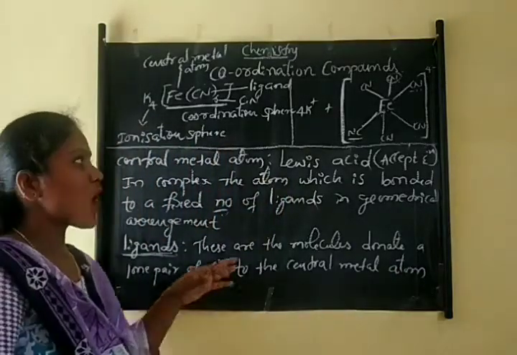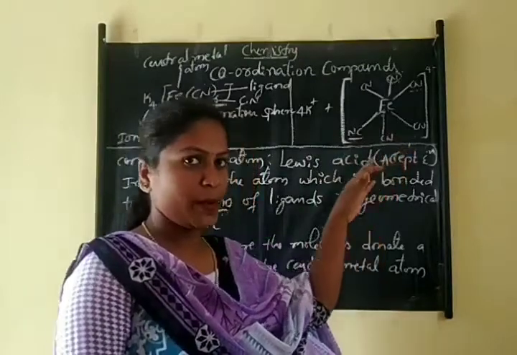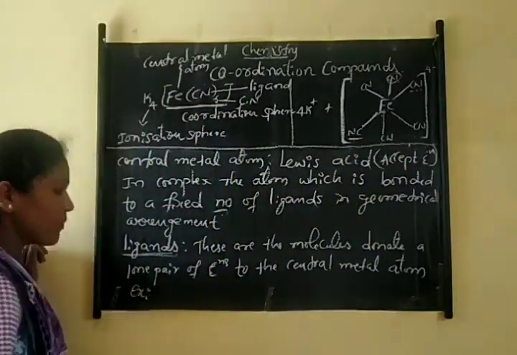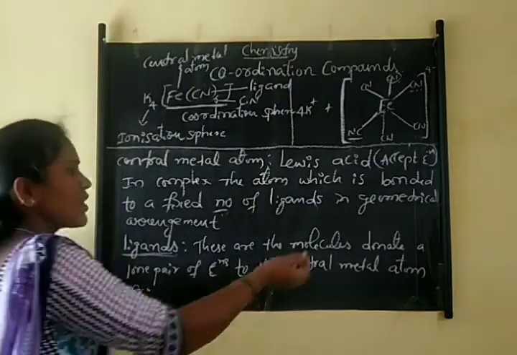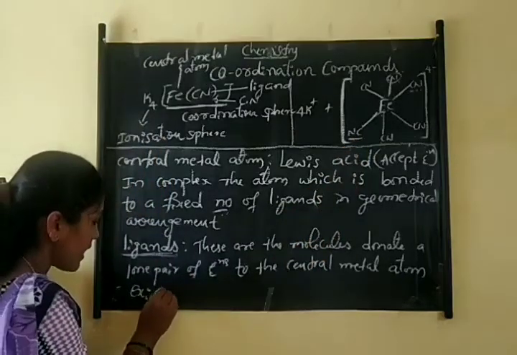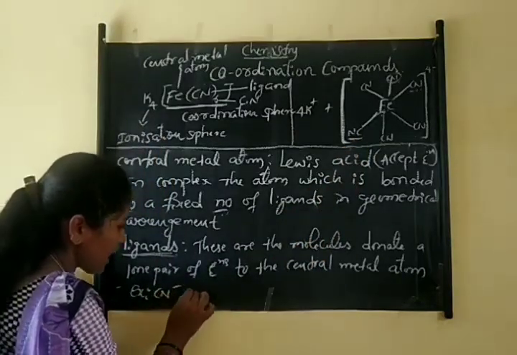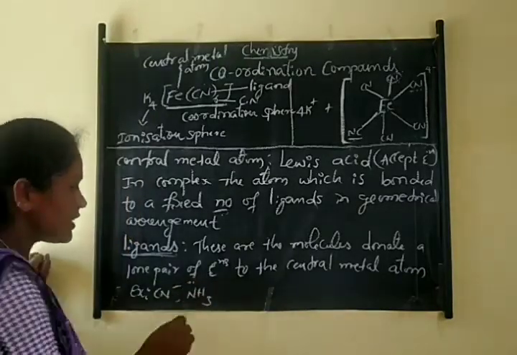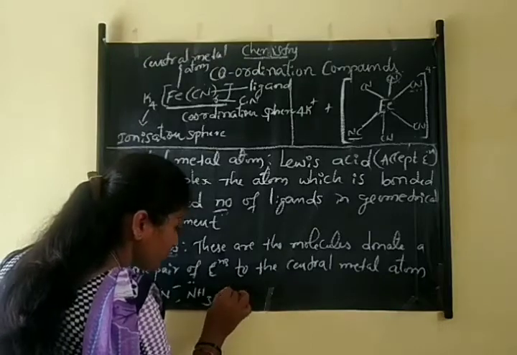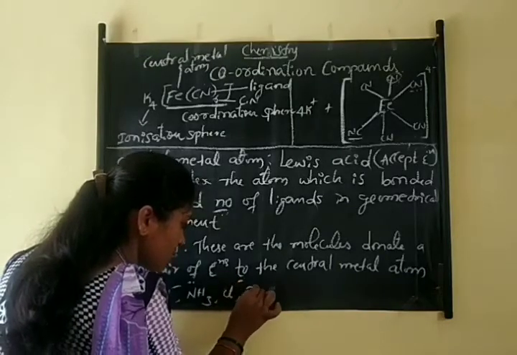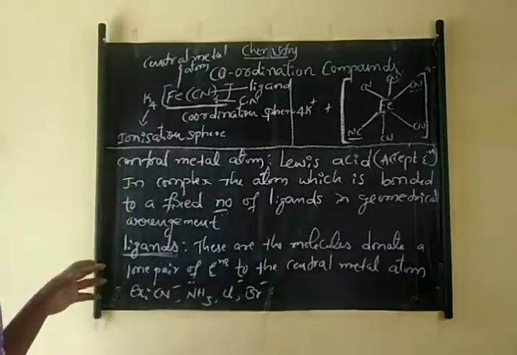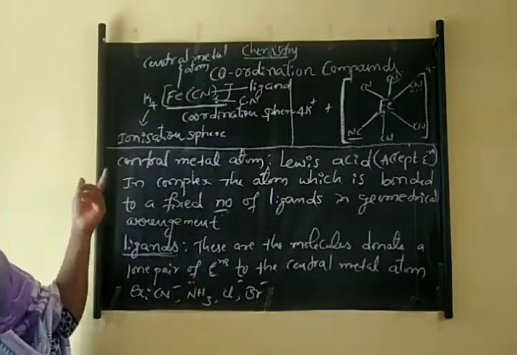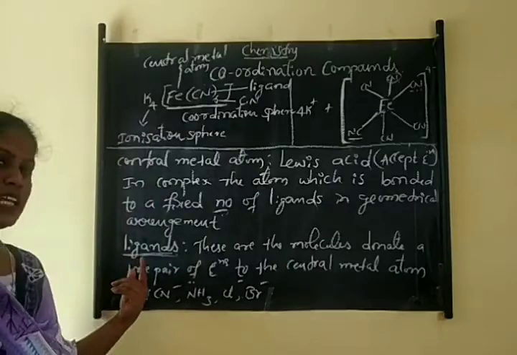And form a coordinate covalent bond. Okay, yes. So for example, let us look at examples for ligands. Here, cyanide (CN minus) and also ammonia are examples for ligands, and also Cl minus, Br minus. We can consider any of these as examples for ligands. Okay, it is about central metal atom and ligands.